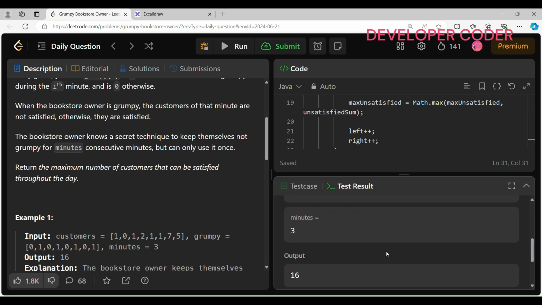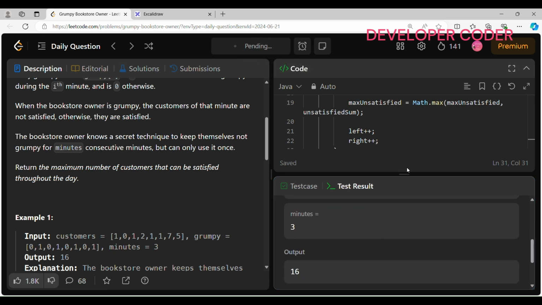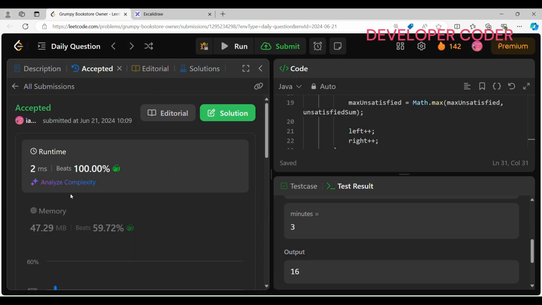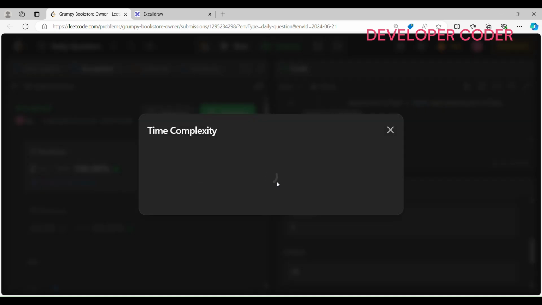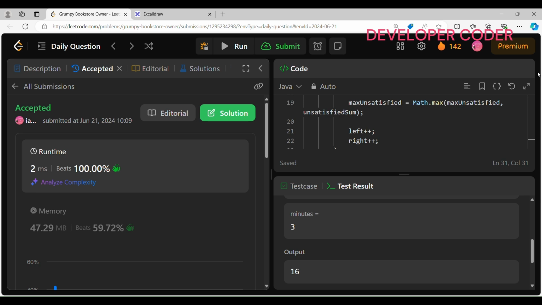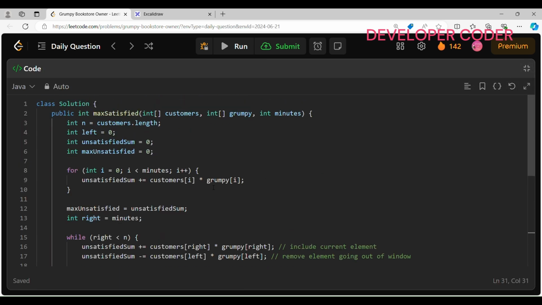So all the test cases have been accepted. Now let's submit it. So see, our solution is accepted, right? And the time complexity is O of n. Why is it O of n? Let's see.